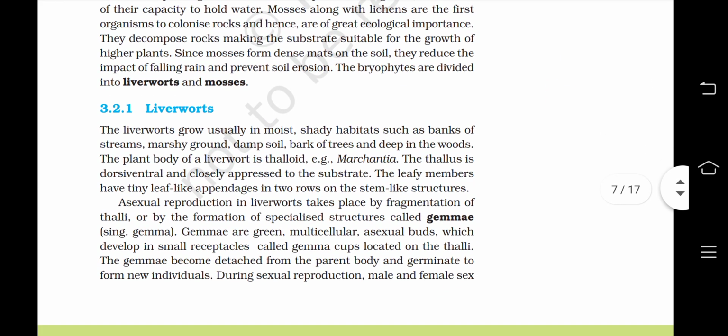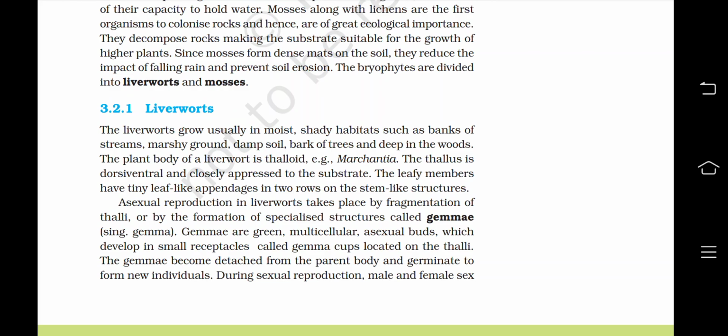So, first the liverwort. The liverworts grow usually in moist, shady habitats such as banks of streams, marshy ground, damp soil, bark of trees, and deep in the woods. The plant body of a liverwort is thalloid, for example Marchantia. The thallus is dorsiventral and closely appressed to the substrate. The leafy members have tiny leaf-like appendages in two rows on the stem-like structures.